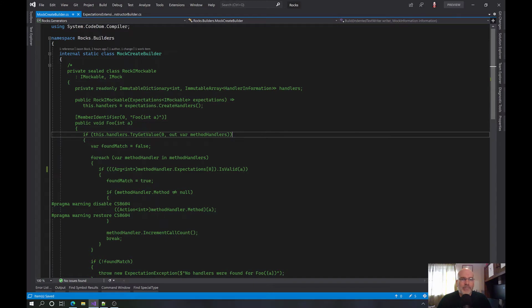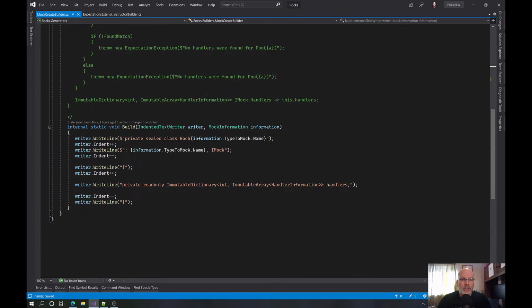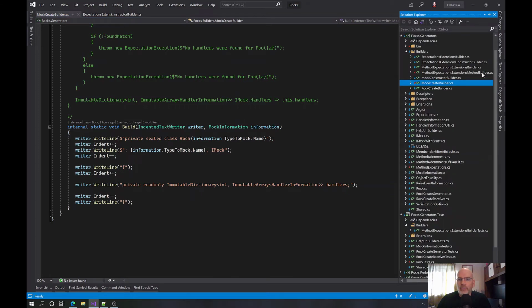Anyway, back to this. Okay, so we are creating that, and then we were going to create the constructor, right? Yeah, and then, so I had to say to myself, you know what?